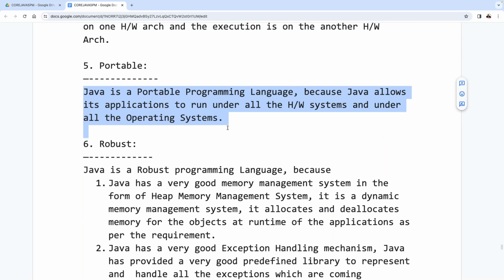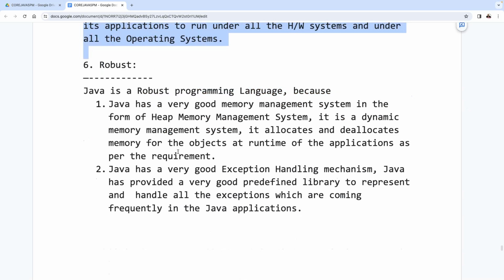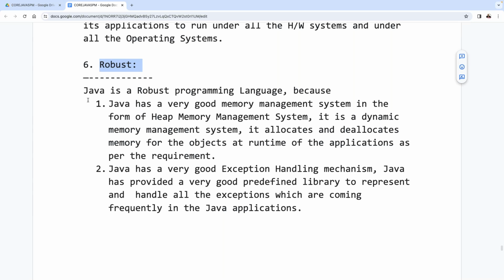How can you say that Java is a portable programming language? Java allows its applications to run under all the operating systems, all the hardware systems. So Java is what there? A portable programming language.